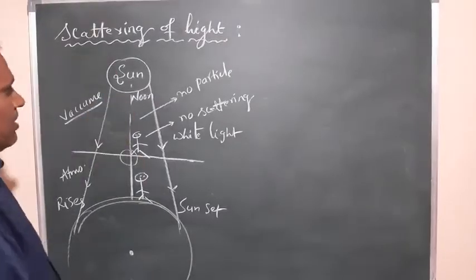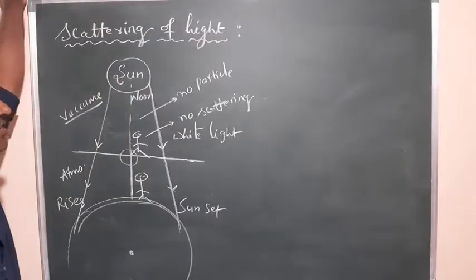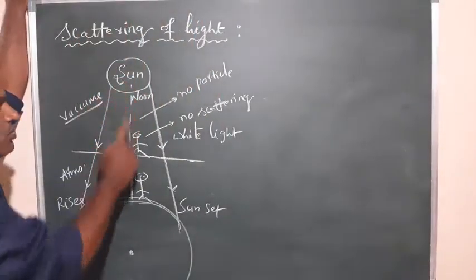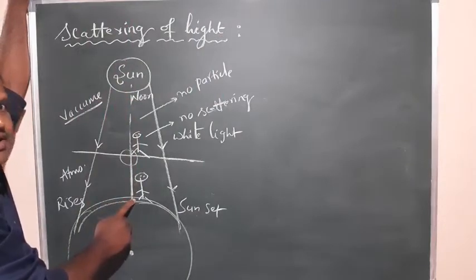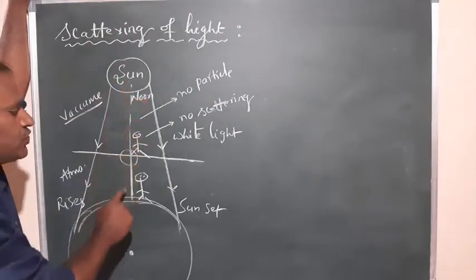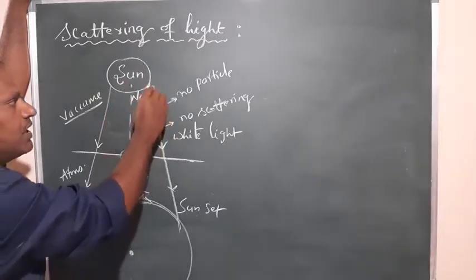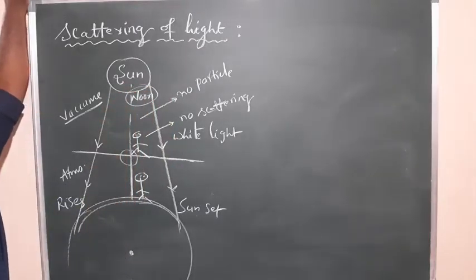Because if you observe the distance traveled by this light from the sun through the atmosphere onto the surface of the earth, the shortest one is at noon, in the afternoon.